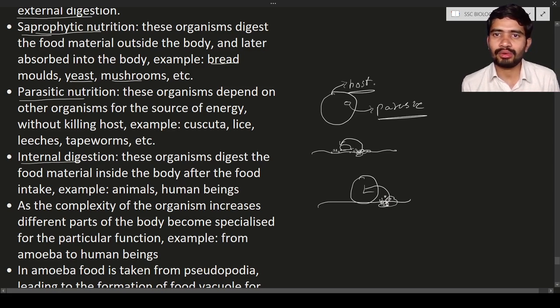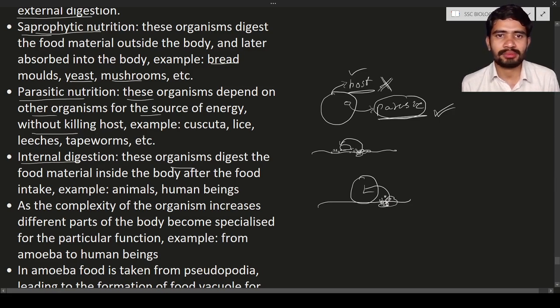In these individuals the host suffers losses all the time, and the parasite gets the benefit. This is known as parasitism or parasitic nutrition. Only the parasite benefits, the host does not. The host always loses. Here you can see, these organisms depend on other organisms for their source of energy. So this parasite depends on the host cell for energy. Most of the time, the parasite will not kill the host, and it will take nutrients from the host only.